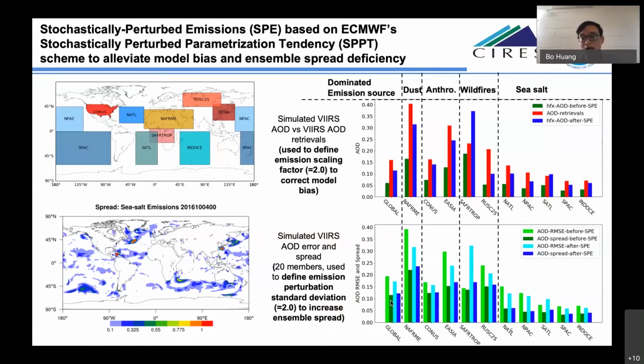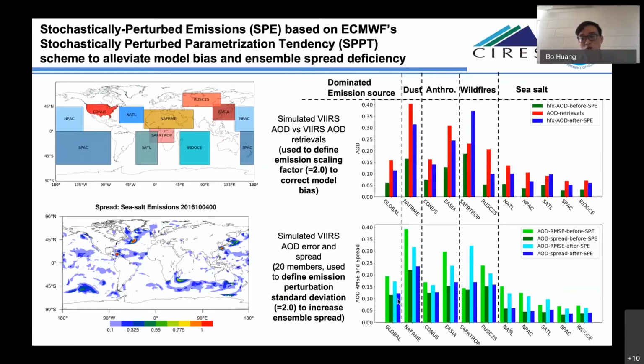We can see that for almost all the regions, our spread is insufficient. So by comparing the light green and dark green, we decided to set the emission perturbation standard deviation to 2 to increase the spread, and the resultant RMS error and spread are shown in the light blue and dark blue bars.